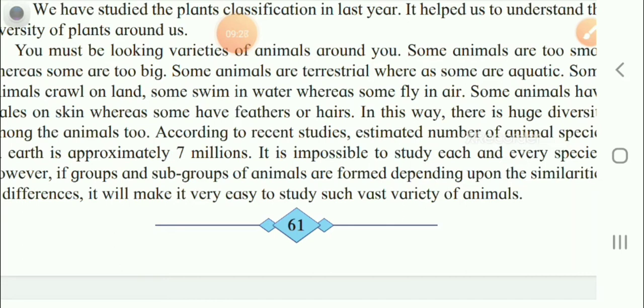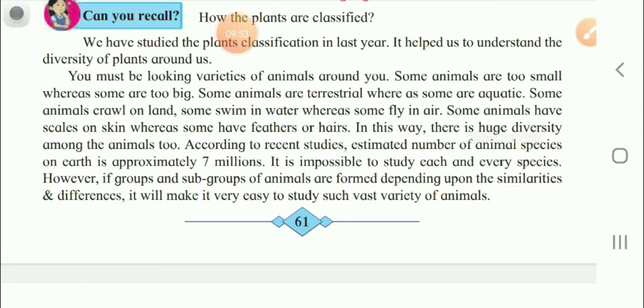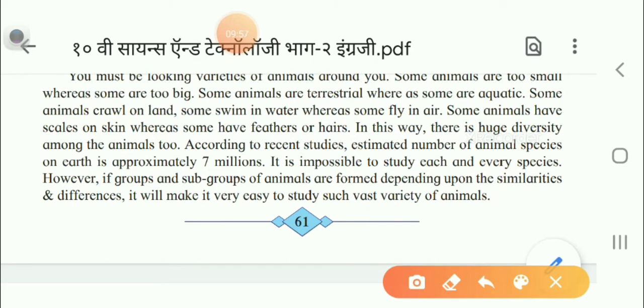But what is the criteria for this division? The criteria for this division is that they have to see what similarities and what differences there are in their structure, and this way they can see that there is a lot of difference and a lot of similarities in the animals. So what is the criteria, children, that I'll underline for you?